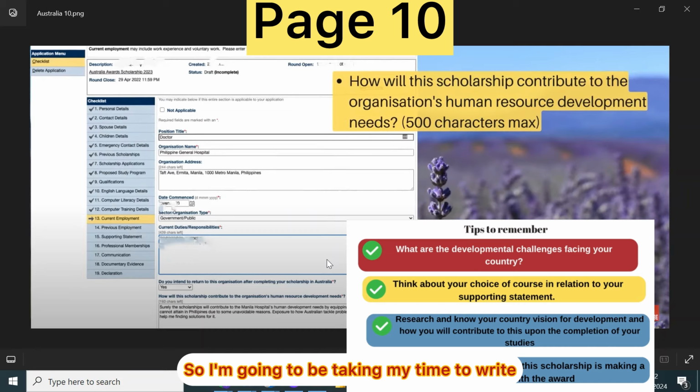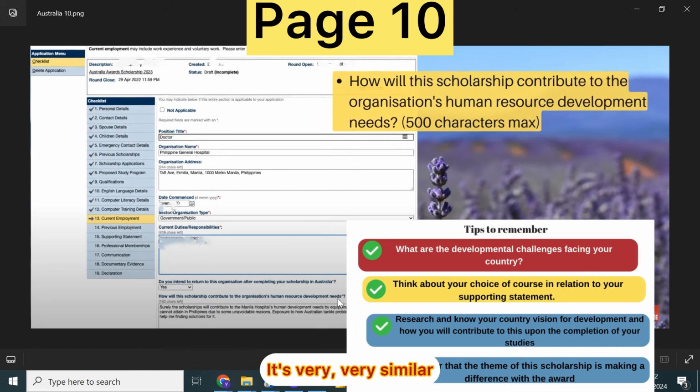So I'm going to be taking my time to choose one course of study. Probably it's going to be in education, and I'll be writing the essay myself just to show you how you can approach these essays. So don't worry yourself much about this. How will the scholarship contribute to organizational human resource development? It's very similar to the New Zealand scholarship. It's very, very similar. You should check that out. It might be really useful for you.